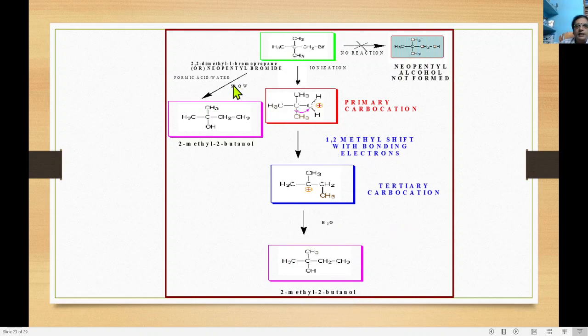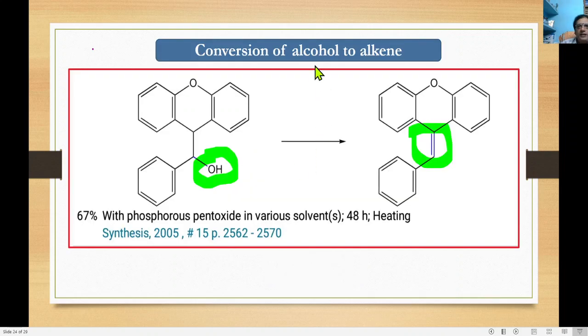And similarly, in the same fashion, we are using formic acid and water. The slow reaction will transform neopentyl bromide into 2-methyl-2-butanol directly. Similarly, for the conversion of alcohol to alkene, there are some examples here. See that this OH group converts into alkene. This is one type of Wagner-Meerwein rearrangement.